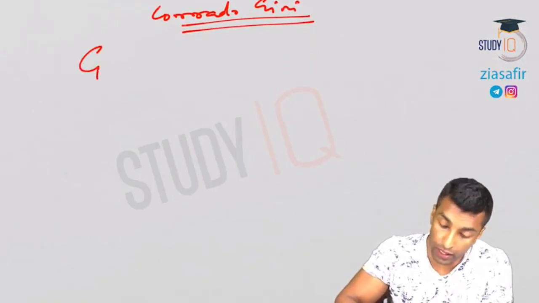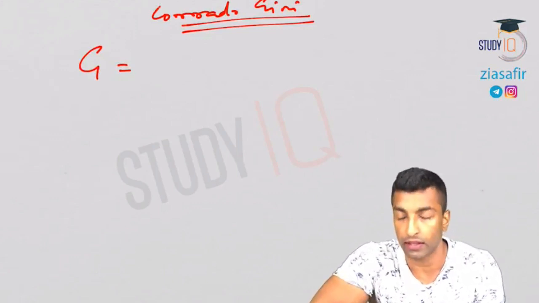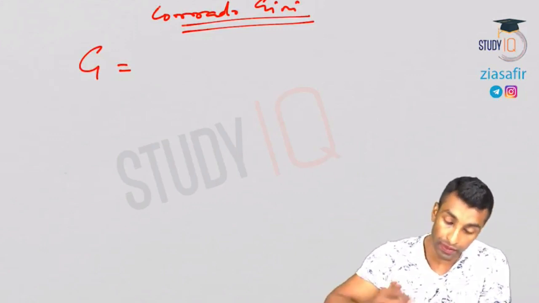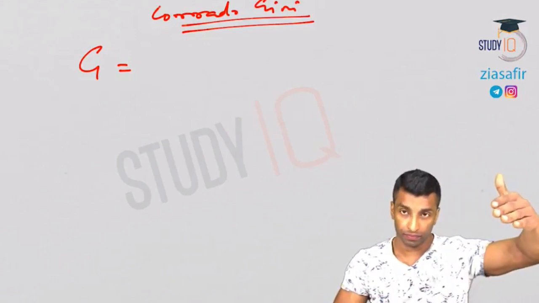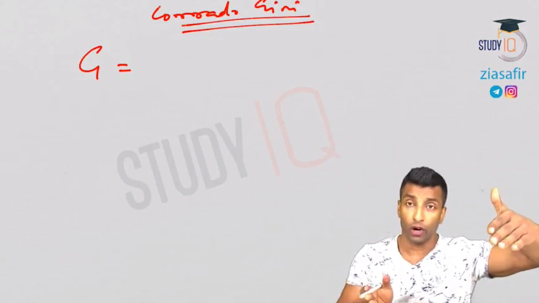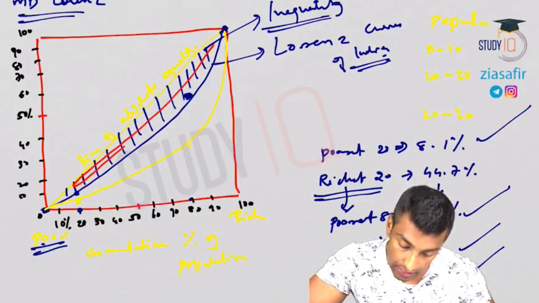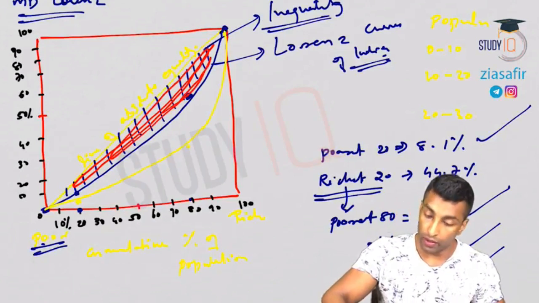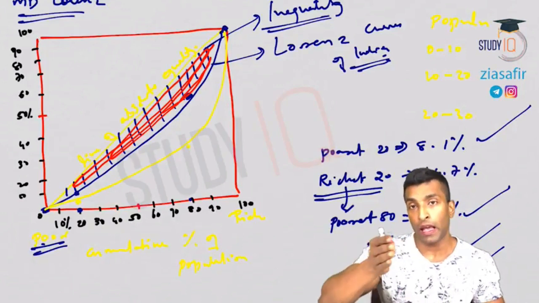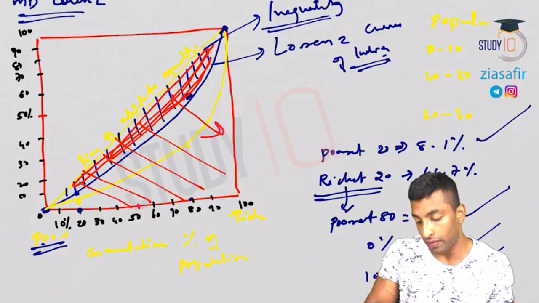So the Gini coefficient is expressed with the letter G. G is equal to the area between the 45-degree line and the Lorenz curve. So there is an area here. You can see here this area between the 45-degree line and the Lorenz curve, divided by the area below the 45-degree line. That means this total area.